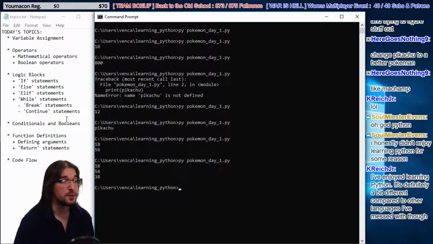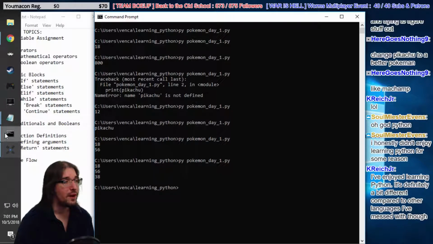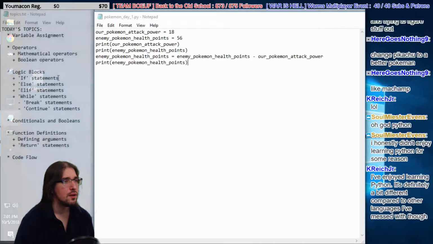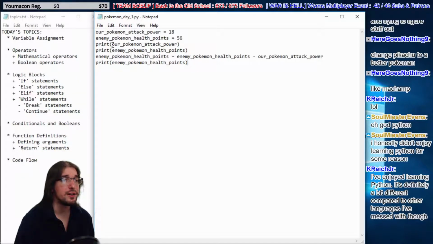Okay, so now we got 3 values printing off, right? We print off 18, 56, and 38. So let's look at why that is. We still print off our Pokemon's attack power right here. That's 18. As we read the code from top to bottom, when we run Python, Python reads each line from top to bottom and executes it. So the first thing it does is it assigns our Pokemon's attack power to 18. Then it assigns enemy Pokemon health points to 56. Now we print off our attack power, so we get 18. It shows up on our screen. We print off the enemy Pokemon's health points, so now we see on our screen 56.